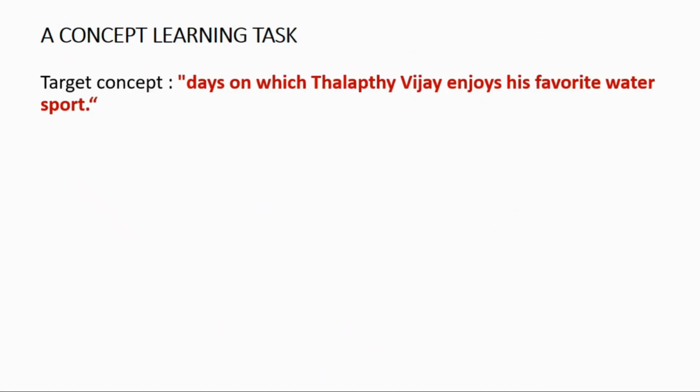The learning task has a target concept, that is, the days on which Vijay enjoys his favorite water sport.